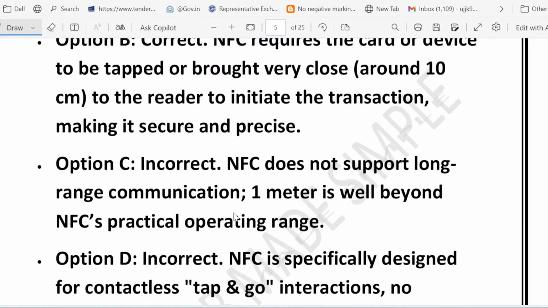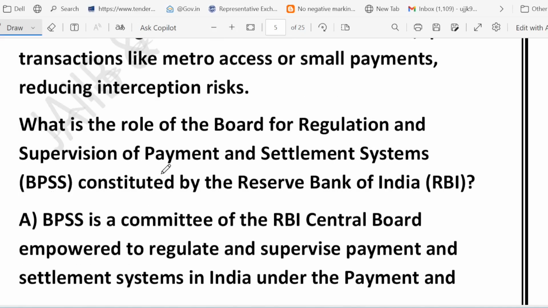That's it. Now friends, let's look at the next question. What is the role of the BPSS?